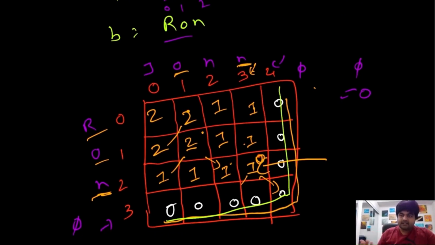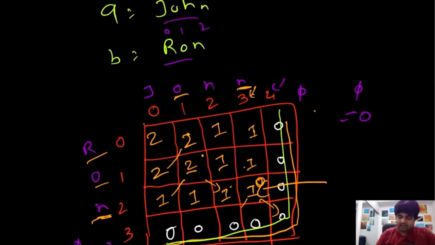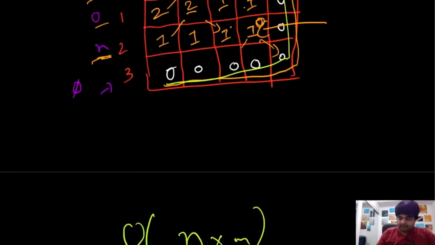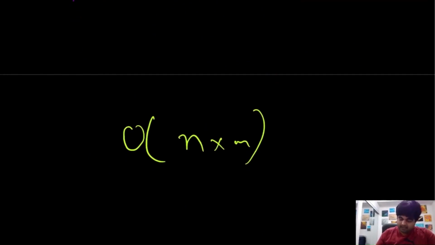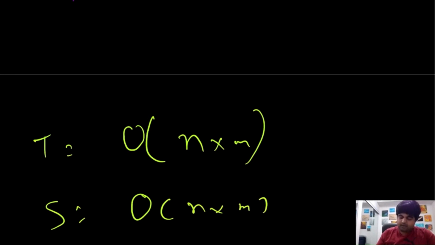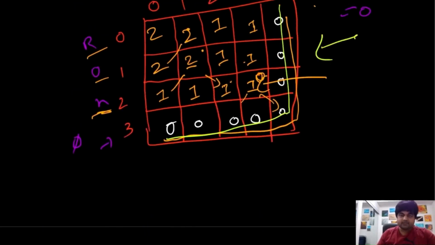And basically this problem was originally an NP hard problem. What NP hard means is that the problem runs in non-polynomial time, but using the smartness of the computer, and because we are storing the values and keeping track of them, we are actually able to solve it in n times m time complexity. So even for the dynamic programming approach, the time complexity would be big O of n times m, and the space complexity would also be big O of n times m, because we need to create an additional matrix to store all these values.